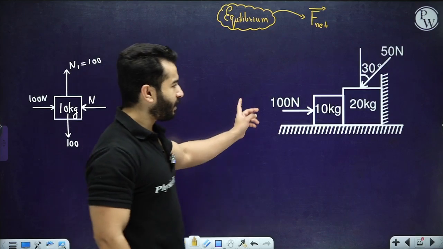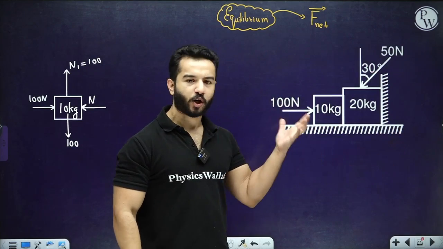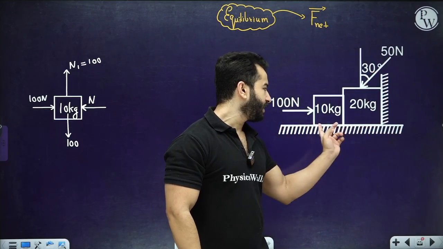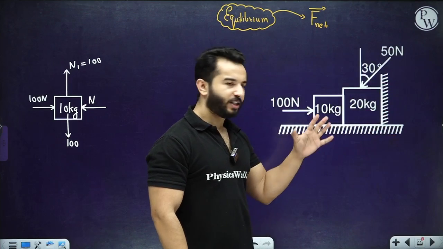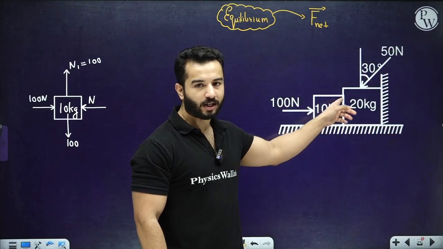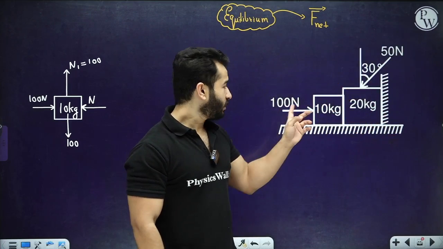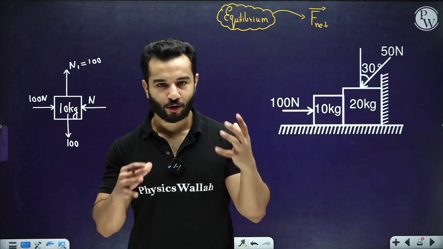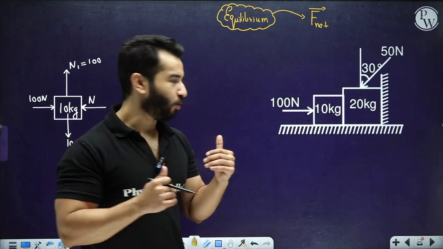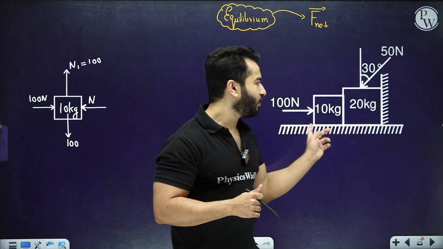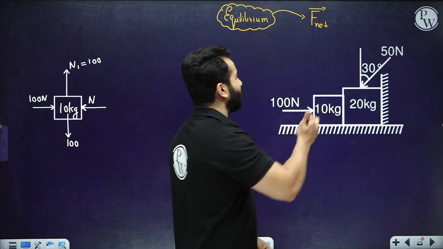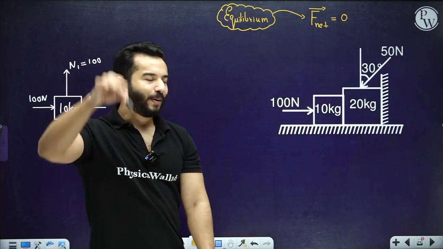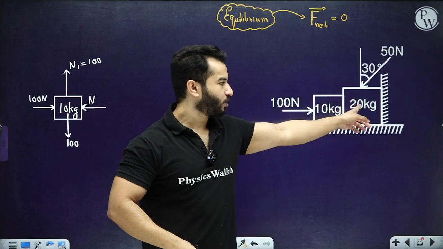For example, if I am calling this a system, obviously there will be no change in the grounds, these surfaces. So the system comprises this 10 kg block and this 20 kg block and all the external forces, right? So when I say I have got a system, now I am not going to change anything in it on my own. Now if this system is in equilibrium, then the net force acting on this system will be 0. And when I say net force acting on this system, basically net force on this will be 0, net force on this will be 0.